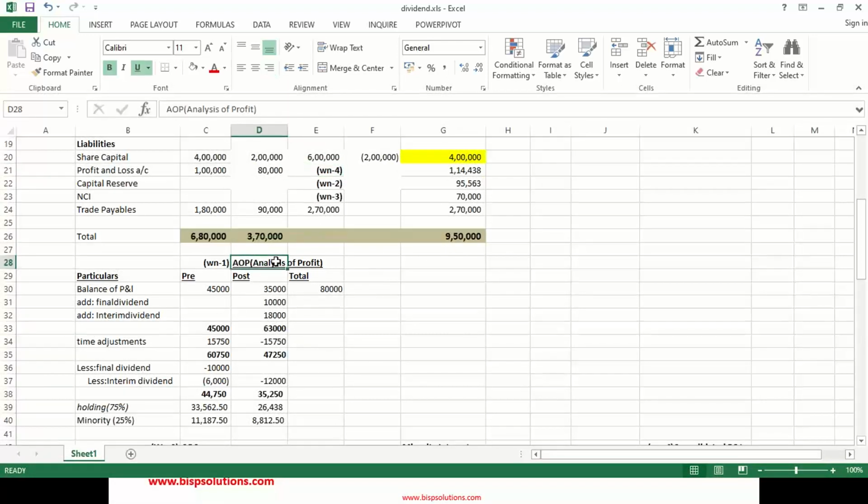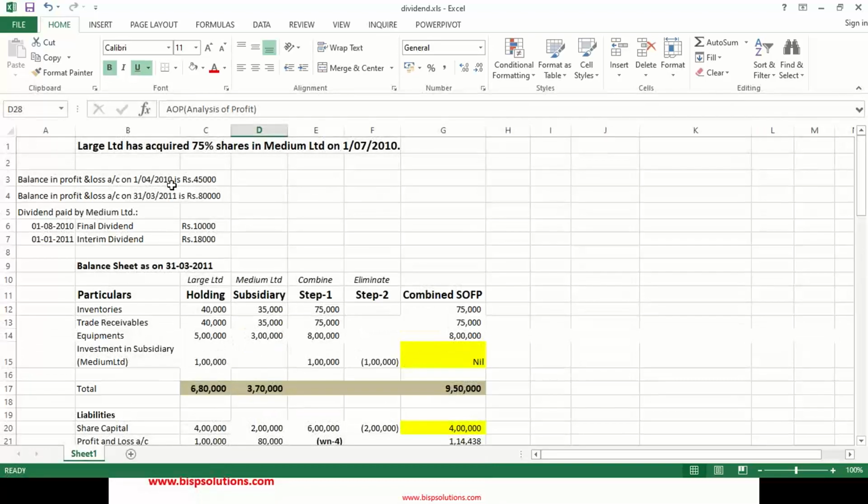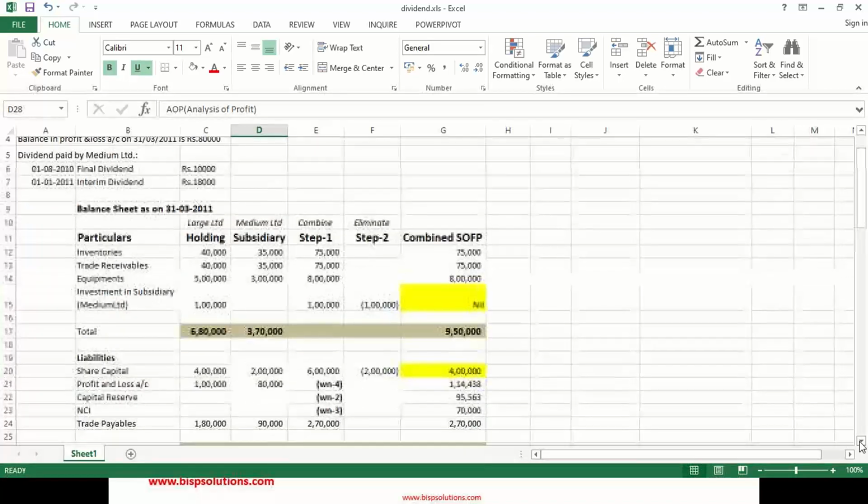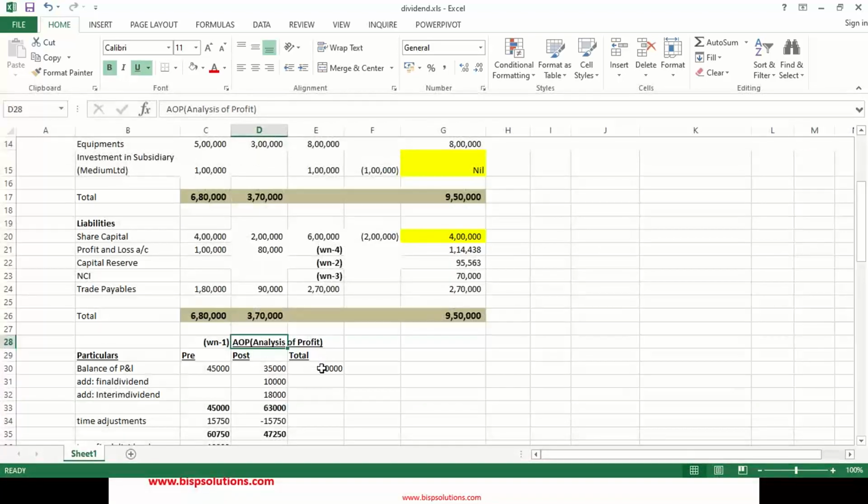First we need to calculate the analysis of profit, because the profits of the subsidiary company are not correct. If they are not correct, then how will the profit be distributed by the holding company and how will it come in the consolidated balance sheet? That's why we need to first calculate the correct profit of the subsidiary company. So we have seen pre-profit was 45,000, the opening balance, and on 31st March 2011 it is 80,000. Total profit 80,000: pre-period profit is 45,000, post-period will be 35,000, the balancing figure.